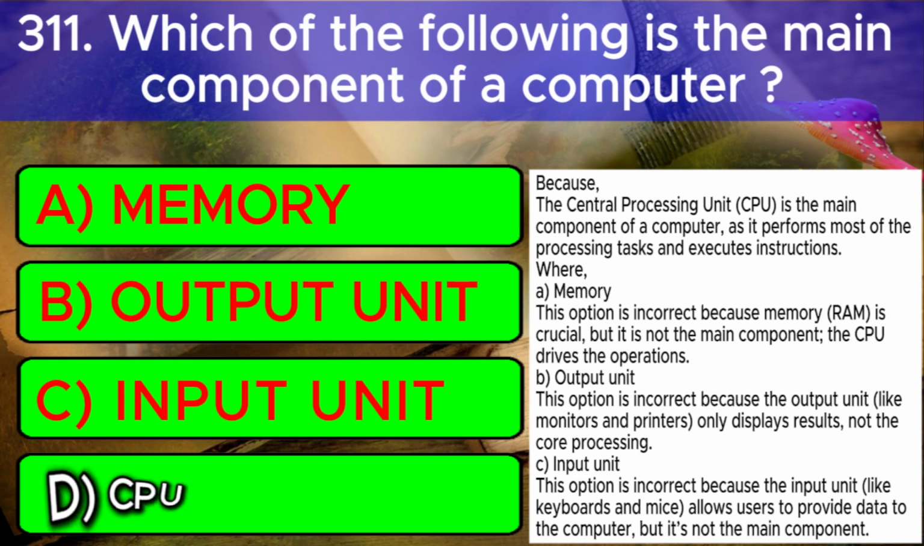Where A. Memory. This option is incorrect because memory, RAM, is crucial, but it is not the main component. The CPU drives the operations. B. Output unit. This option is incorrect because the output unit, like monitors and printers, only displays results, not the core processing. C. Input unit. This option is incorrect because the input unit, like keyboards and mice, allows users to provide data to the computer, but it's not the main component.